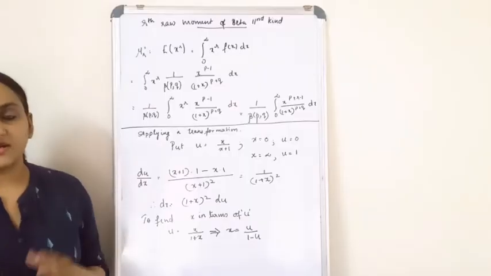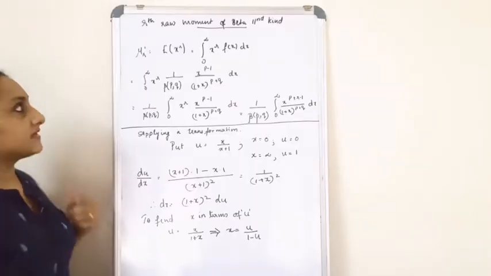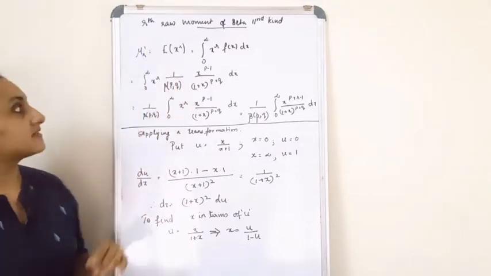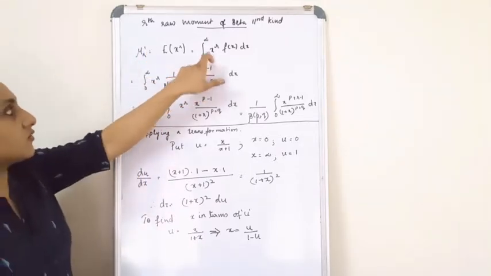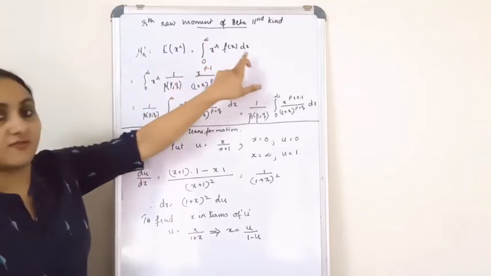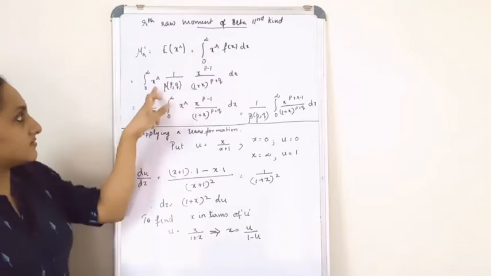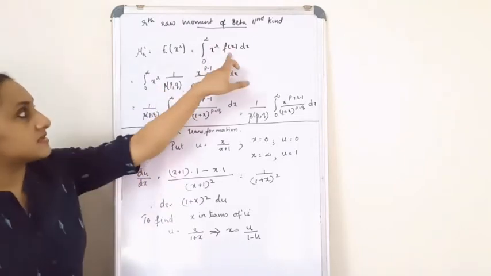Moment of the beta distribution of the second kind. So let's find out mu r dash, which is equal to the expectation of x raised to r, which is equal to the integral from 0 to infinity of x raised to r f of x dx. Now that is equal to the integral from 0 to infinity of x raised to r, and you write that over here instead of f of x.